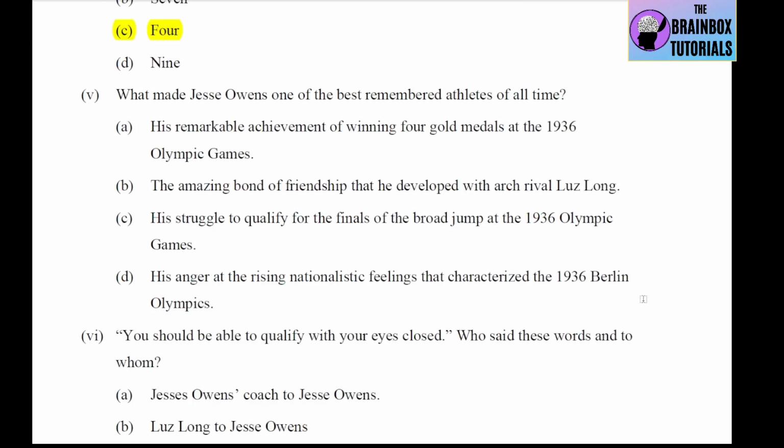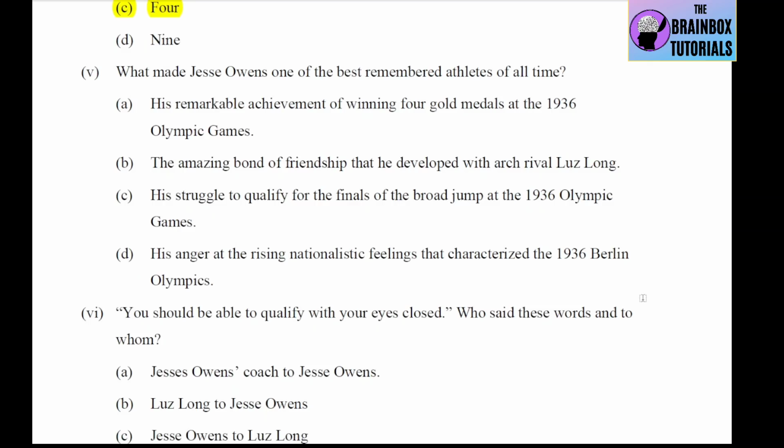Now number 5. What made Jesse Owens one of the best remembered athletes of all times? Why is he best remembered? Number A, his remarkable achievement of winning 4 gold medals at the 1936 Olympic Games. I think this is the correct option. Let's go through all other options.